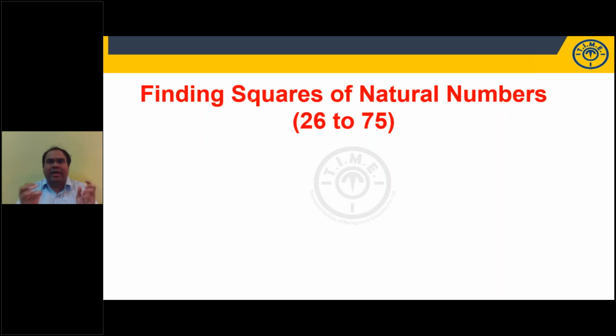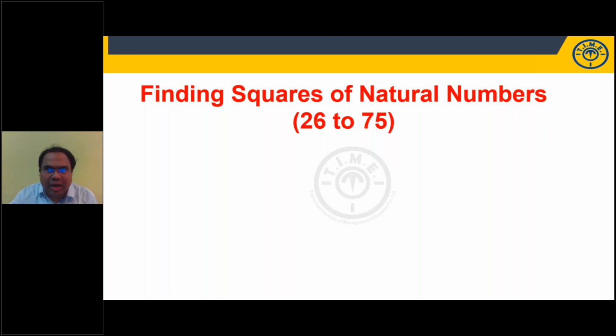If you're good at calculations, you can answer in less than 5 seconds. So 1 square 1, 2 square 4, 3 square 9, 4 square 16, 5 square 25, 6 square 36, 7 square 49, 8 square 64, 9 square 81, 10 square 100, 11 square 121, and so on. You write down up to 25 squares. All of you know 25 squares.